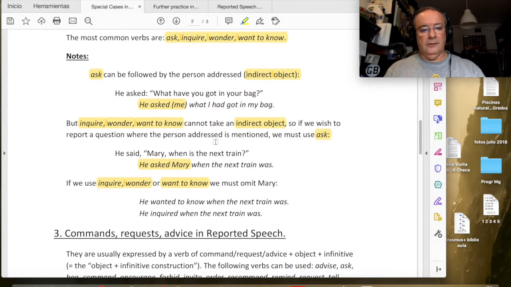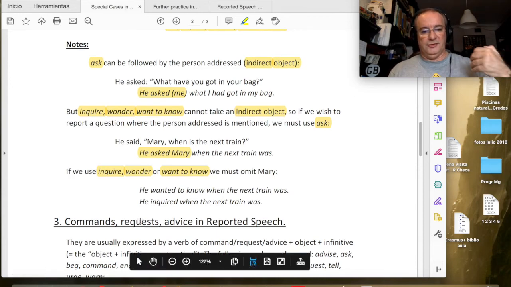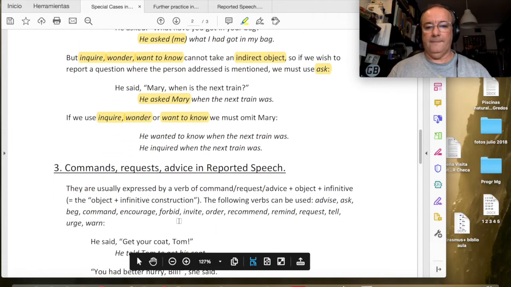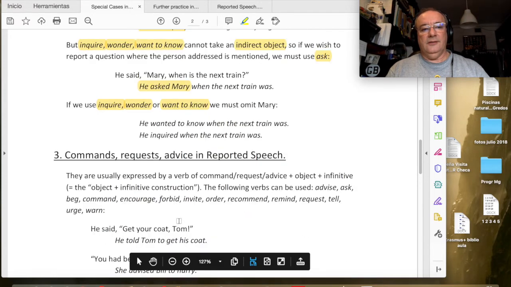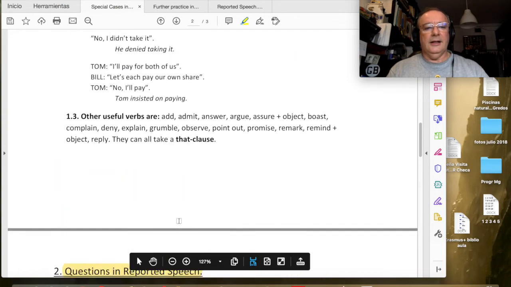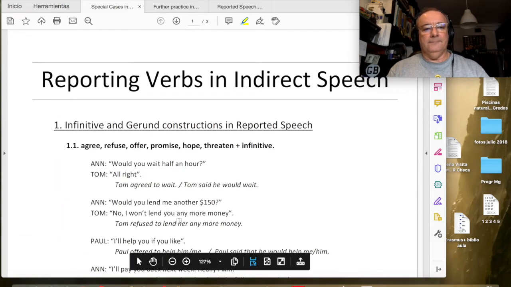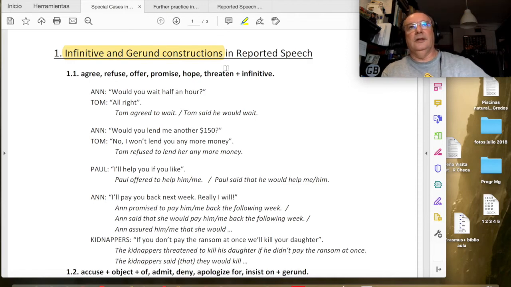We're going to move on now into suggestions, commands, requests, advice in reported speech. Commands, órdenes, requests, peticiones, advice, consejo. Okay? Right, so we normally use specific verbs for these kinds of structures. But before we take a look at this, I want to show you the infinitive and gerund constructions in reported speech that will be very useful for taking a look at the commands and advice. Okay, we have different blocks.